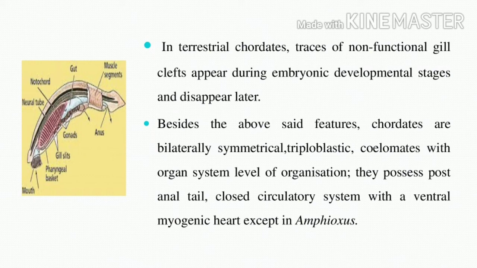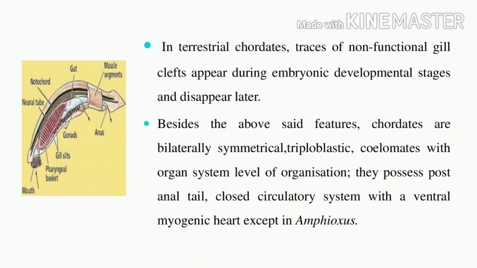Note it, ma'am. Which one does not have a myogenic heart? All chordates have a myogenic heart. What is the meaning of myogenic heart? What is the muscle around the heart? The name of the muscle is pericardium. The myogenic contraction and relaxation is based on the SA node, AV node, Purkinje fibers, and the bundle of His. So this forms the contraction and relaxation, which is called myogenic.